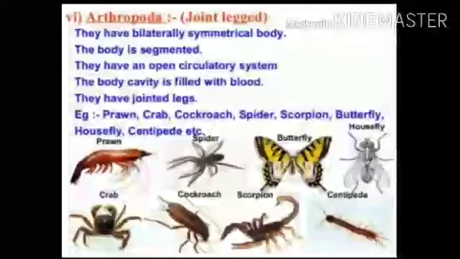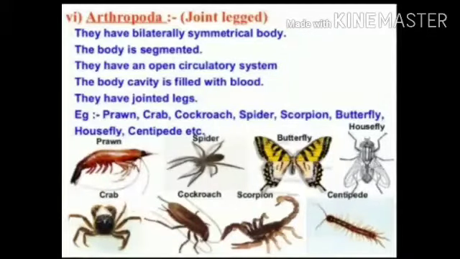Phylum Arthropoda. This is probably the largest group of animals. These animals are bilaterally symmetrical and segmented. There is an open circulatory system and the blood does not flow in definite blood vessels. The coelomic cavity is blood filled. They have jointed legs. Some familiar examples are prawns, butterflies, houseflies, crabs, etc.